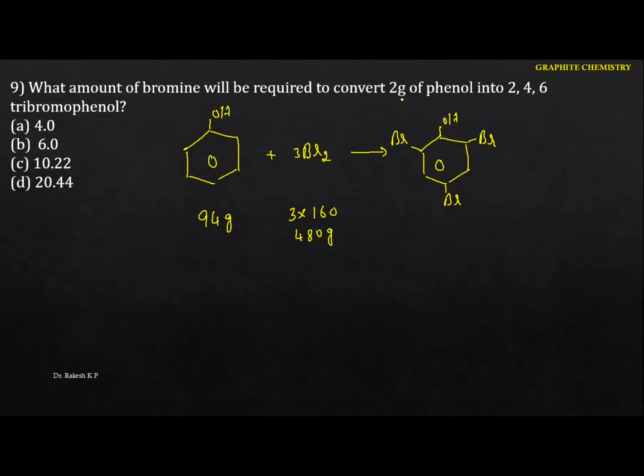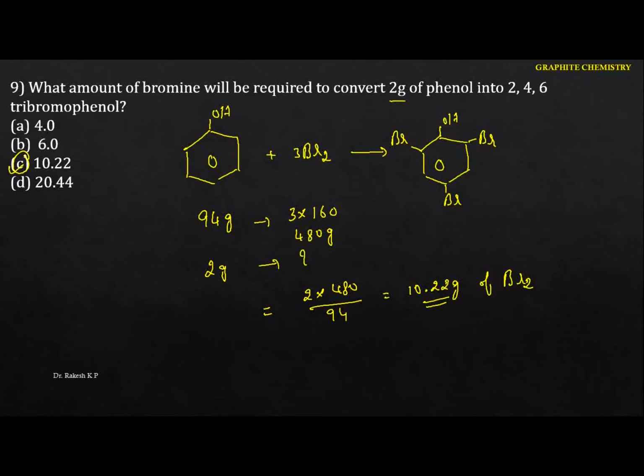But what you are going to take is to convert 2 gram of phenol. That means to convert 2 gram of phenol into this one, we don't know the mass of bromine we require. If you do the cross multiplication, this is 2 into 480 divided by 94. If you do the calculation here, we are going to get 10.22 gram. That means for the conversion of 2 gram of phenol to tribromophenol, you require 10.22 gram of bromine. Hence in this case the option is C.